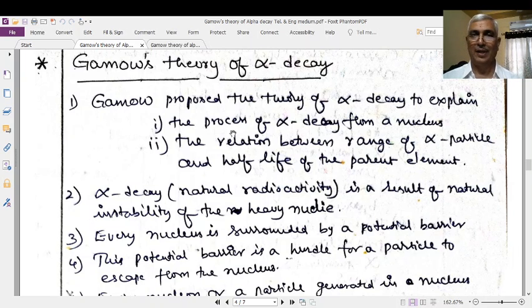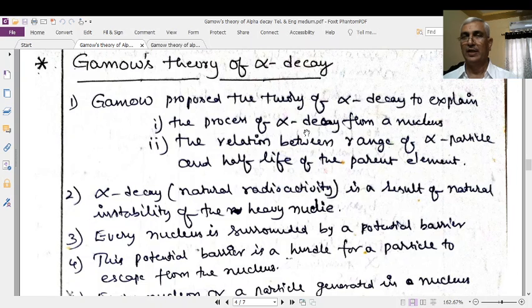The parent material that gives the alpha particles is characterized by the decay constant. Decay constant means the number of disintegrations per second, that is, the number of alpha particles that come out per second. That is the property of the radioactive material. What is the property of the alpha particle that comes out? The property of the alpha particle is range or energy. If it comes out with more energy, it travels more distance; that is the more range.